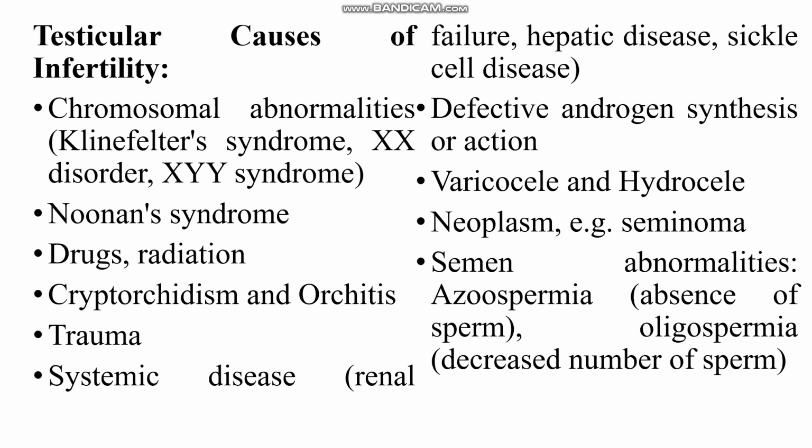Or it can be semen abnormalities like azoospermia, which means absence of sperm, and oligospermia, which means decreased number of sperm. You too can expect this as a multiple choice question. What is azoospermia as well as oligospermia?